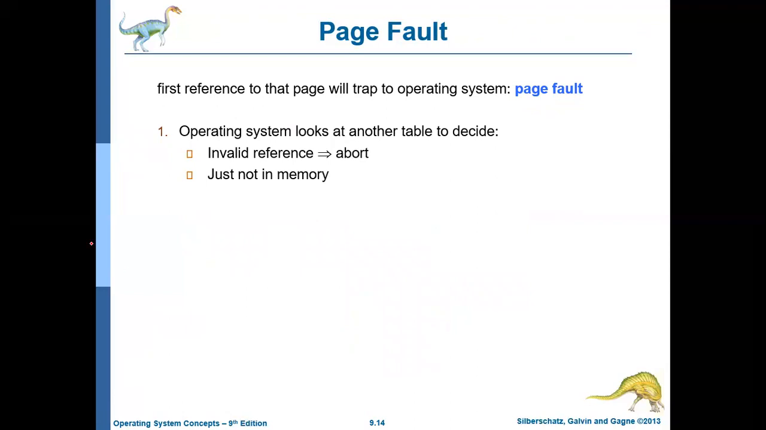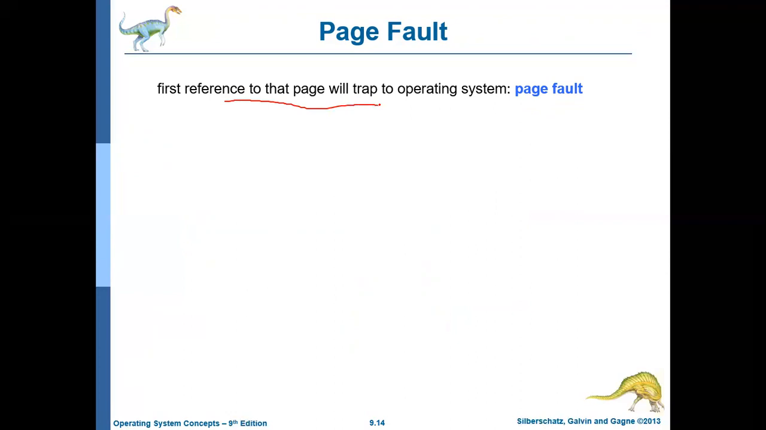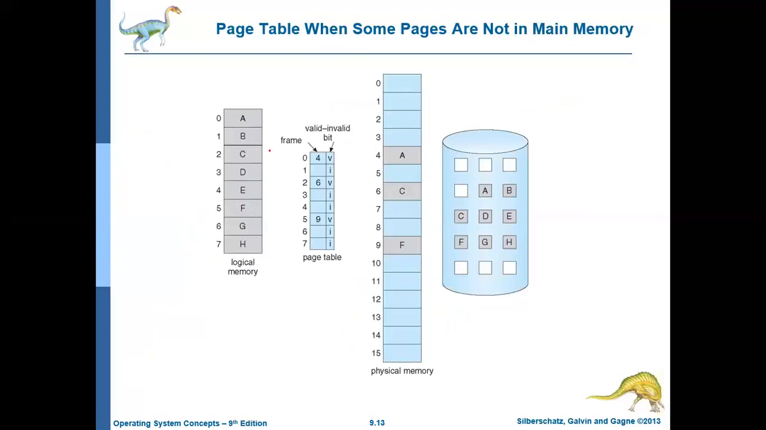So this is what we have just discussed. Say the CPU is creating a logical address, and that logical address 1 corresponds to page 1, which refers to page B. Is page B in the memory? No, it's not in the memory. So then there is a page fault.